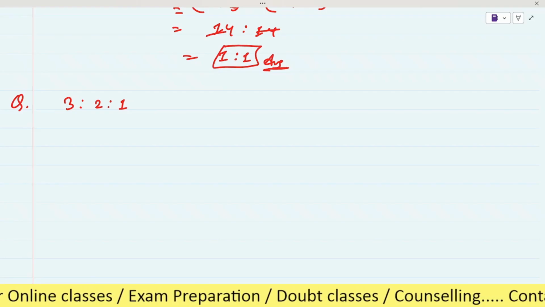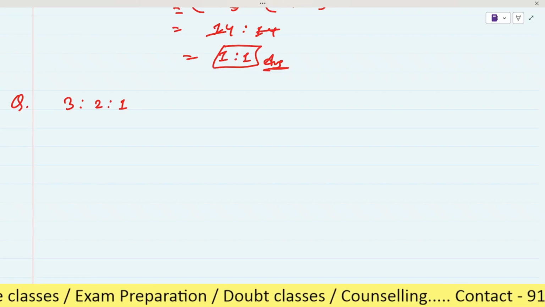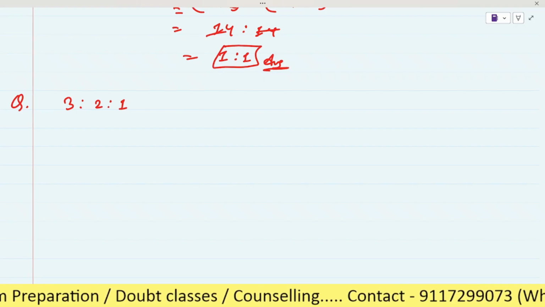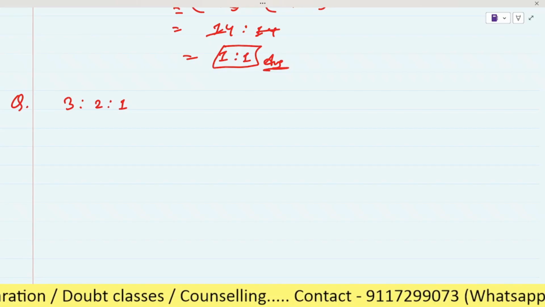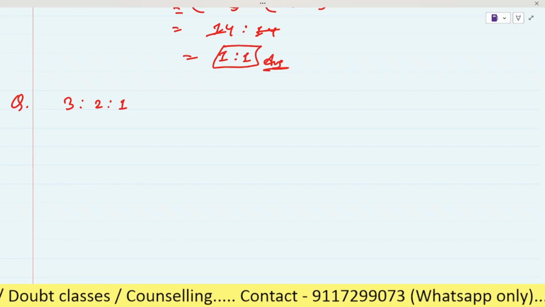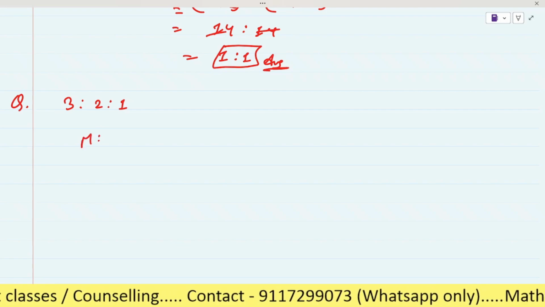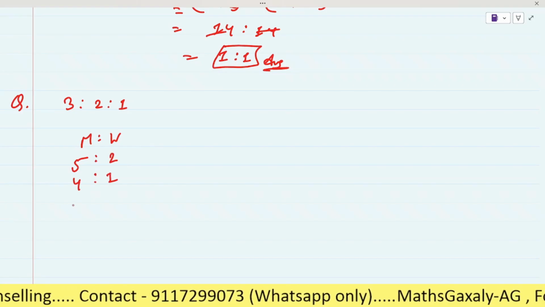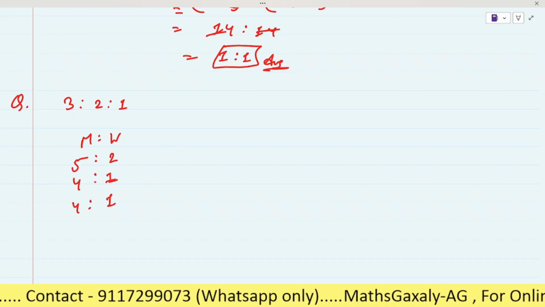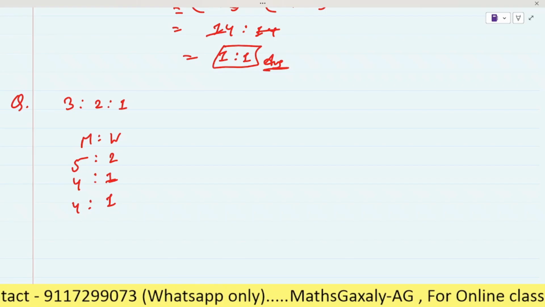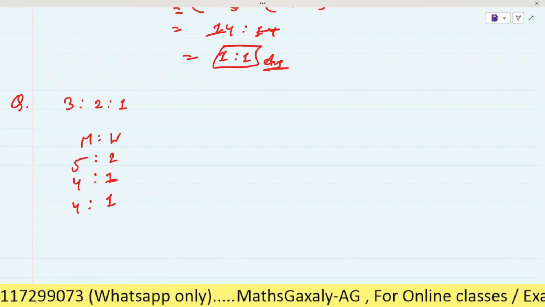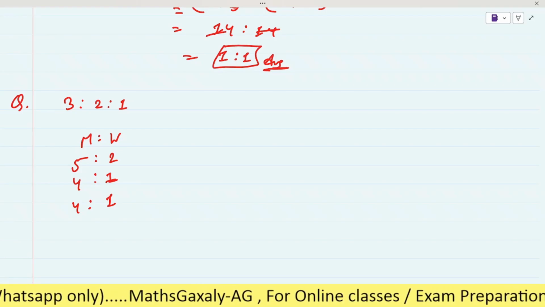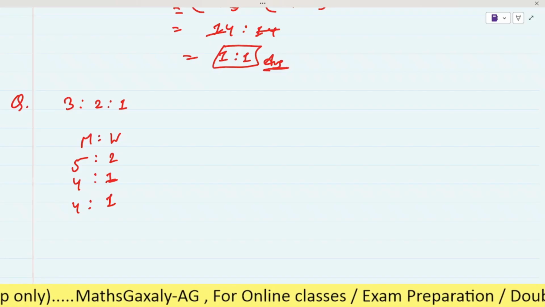The ratio of milk and water in the mixture of the vessels are, milk is to water, 5 is to 2, 4 is to 1, 4 is to 1, respectively.